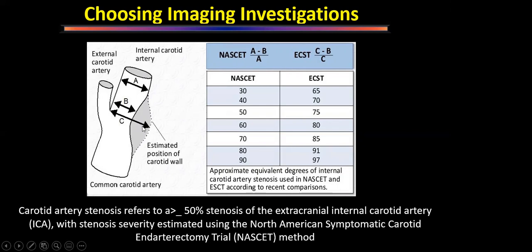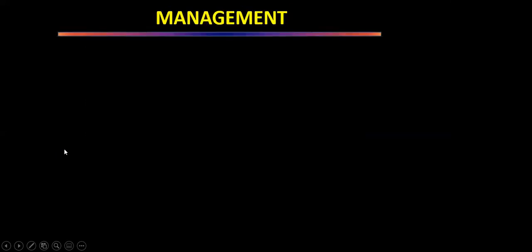But the ECST trial looked at where the lumen was supposed to be and where it is now. So in one of them, they compare the proximal or distal portion with the occluded portion. And in the second one, they compare the occluded portion with what it would have been before it got occluded. We will see this in detail when we discuss the trials.